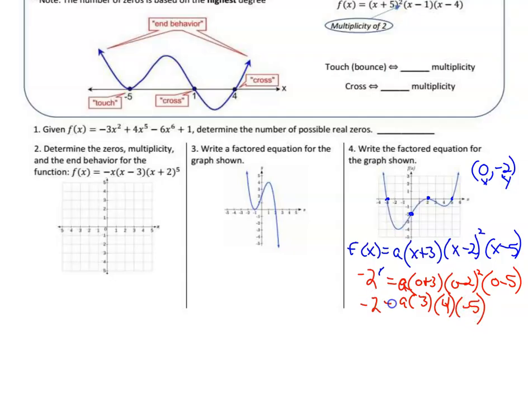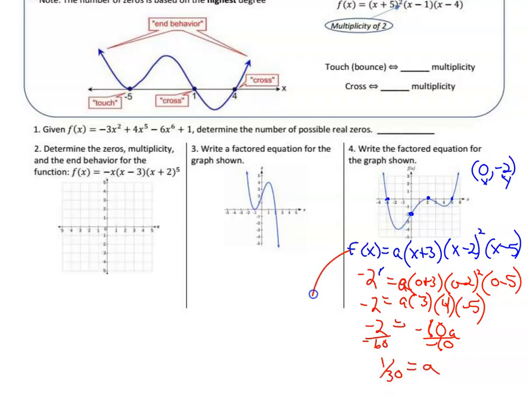So we end up with negative 2 equals a times 3 times 4 times negative 5, which is 12 times negative 5 is negative 60. So negative 60a is equal to negative 2. Divide both sides by negative 60, and you get 1/30th is our a value.